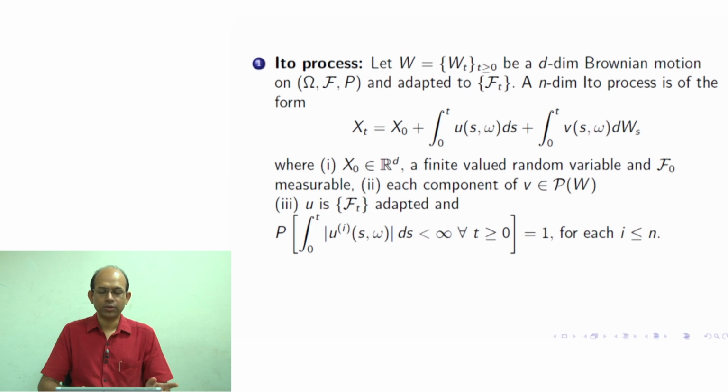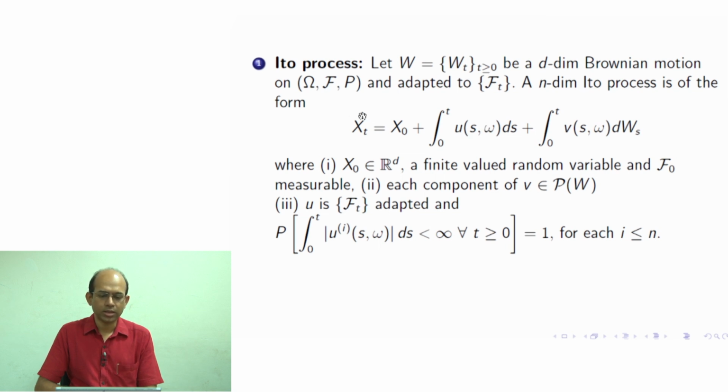And then v is also there, where this integration of v with respect to Brownian motion is taken. And v should be integrable with this Brownian motion. So, we choose v to be a member from that class script P of W. This class of processes we have already discussed when we developed the theory of integration. So, these are the conditions on u and v.